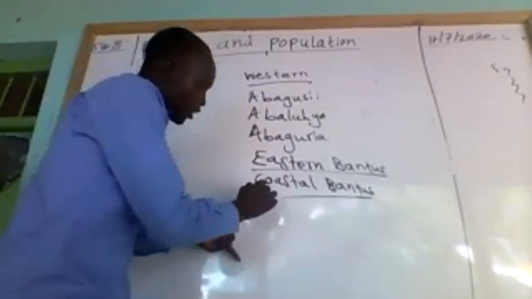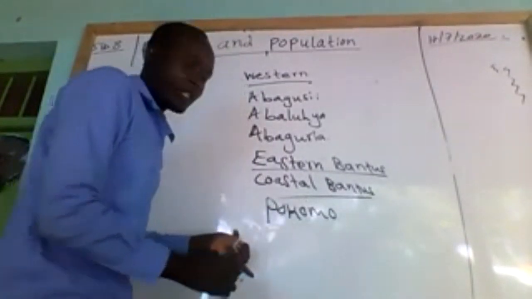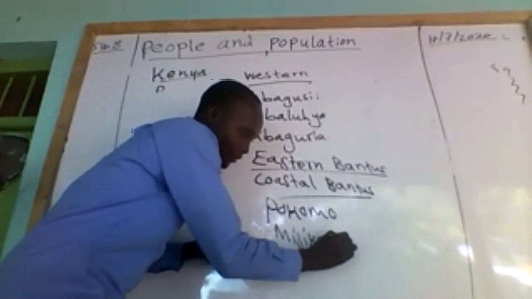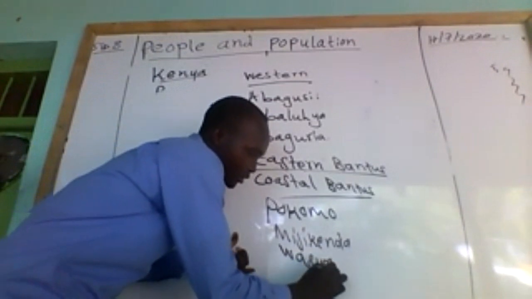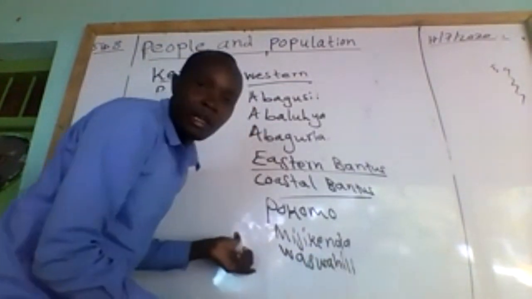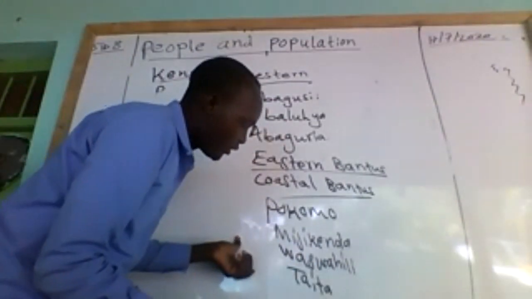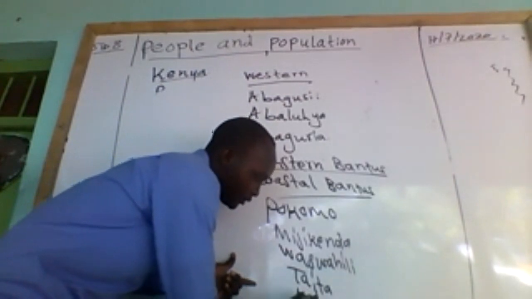So we have Pokomo, then we have also Mijikenda. We have Waswahili, Taita. Then lastly, we have Wadaveta.